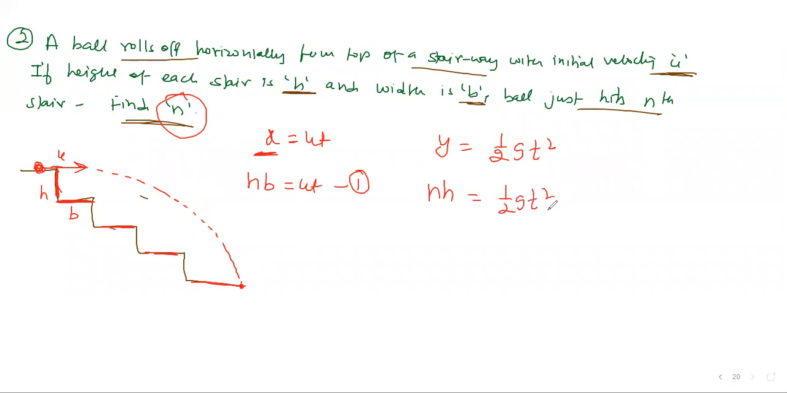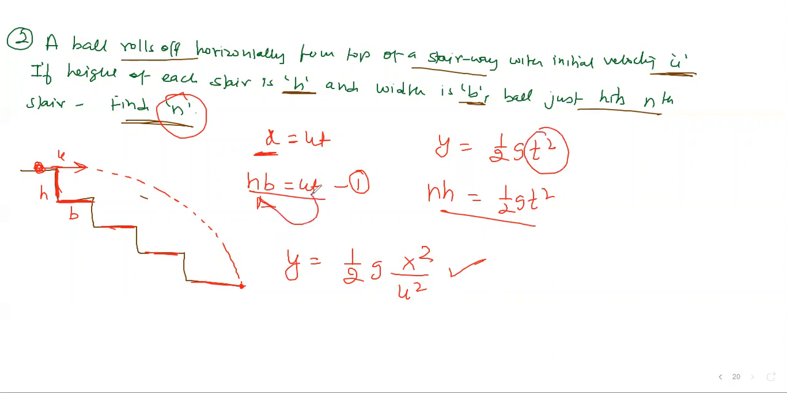n h is equal to half g t square. So either you can write it like this and solve these two, or you can do it directly, because you wrote this combined equation: y is equal to half g, then x square by u square. So directly you can write this equation also, your choice, because we don't need time. Time we don't know, so we are removing time. So directly, the vertical distance y: n into h is equal to half g, then x square, and x is the distance n into b. So n square into b square by u square. That's your answer.